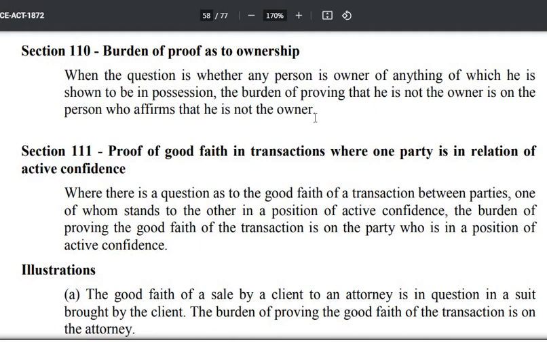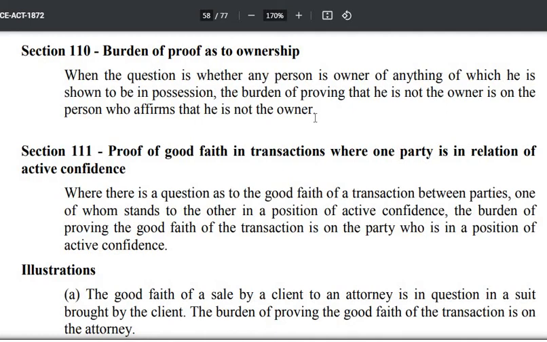Only one point remains, that is title. So if there is no title, only possession, then it will always tilt in your favor that you are the owner, until someone else proves their title. Suppose today I am in possession of this premises, so I will be presumed to be the owner of this premises, and if any other person says that I am not the owner, then the burden lies upon him to prove that I am not the owner.